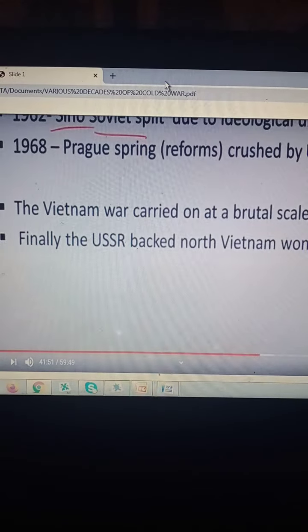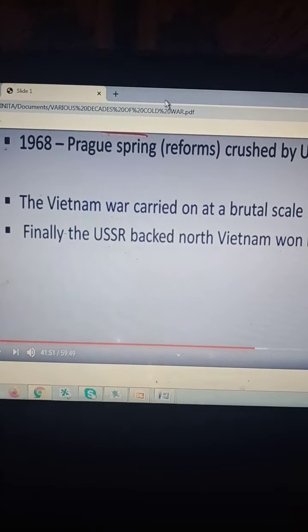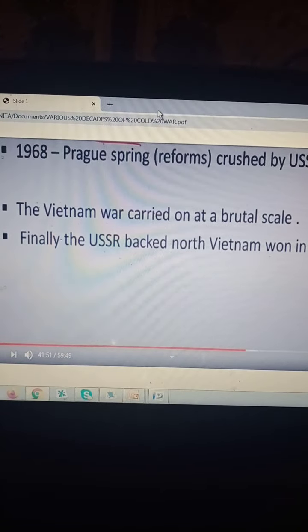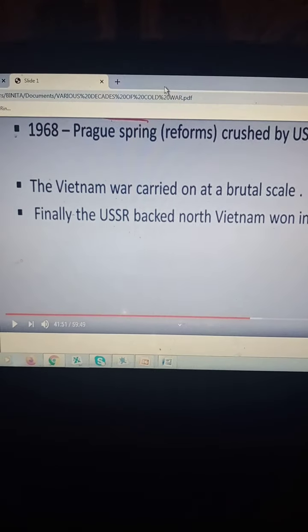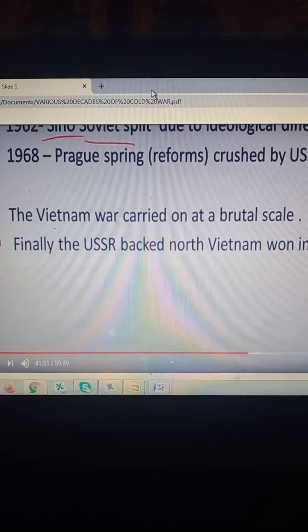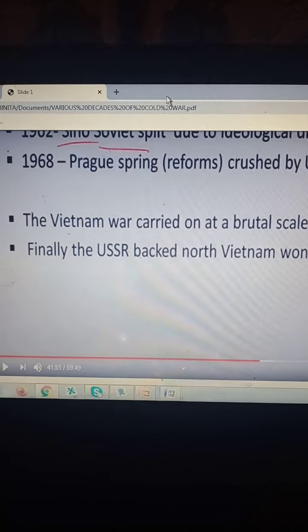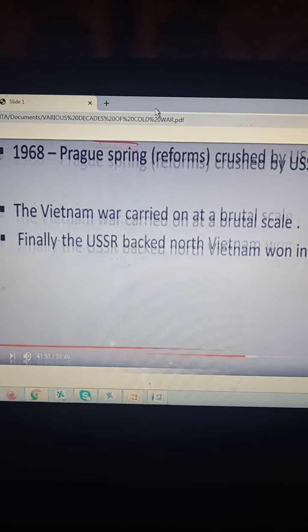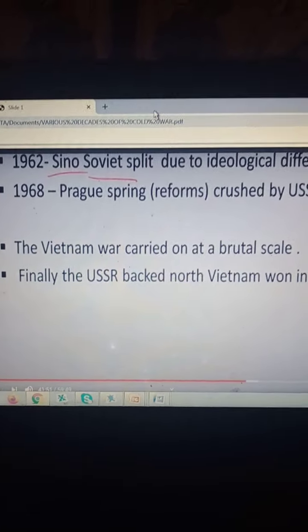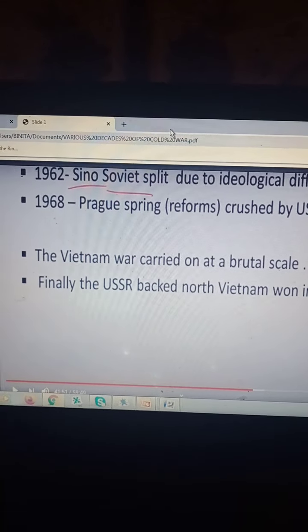Then the Vietnam War, the most important war of the Cold War. It was a civil war between North Vietnam and South Vietnam, because Vietnam had been occupied by France, and the people of Vietnam did not want foreign intervention. They wanted the local government to rule.